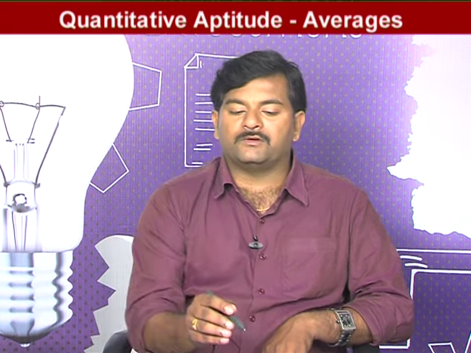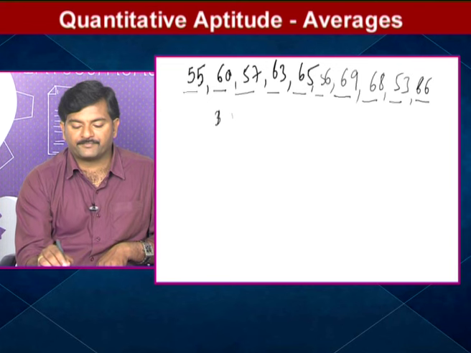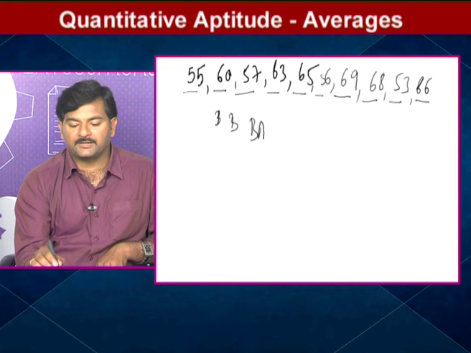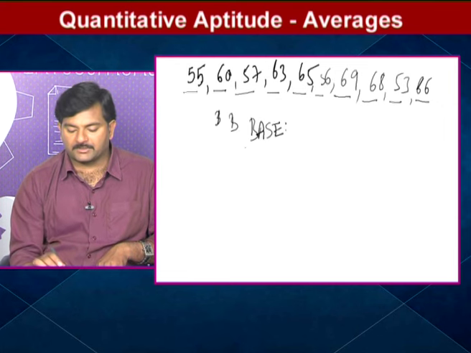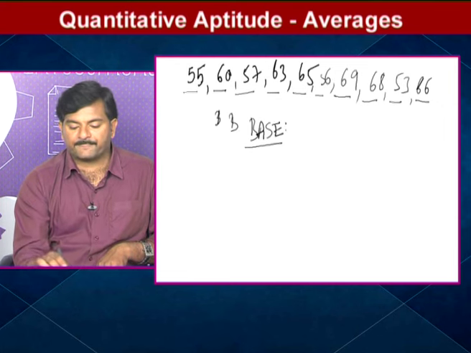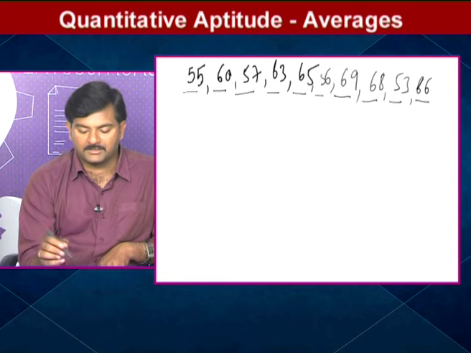To avoid that, we will find this by using the base concept. I repeat, we can find this by using the base concept.